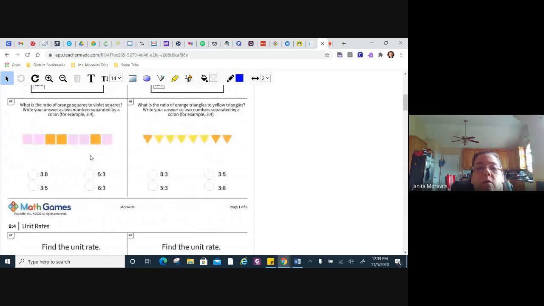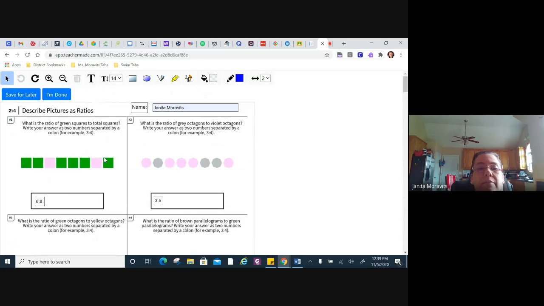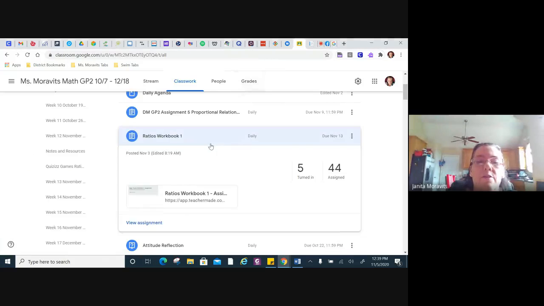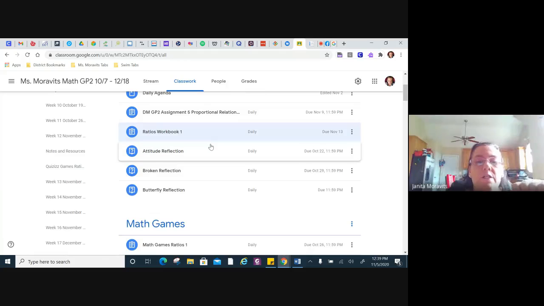Now, before I leave this sheet, are there any questions about it? You feel like you can handle that? Okay. If you don't finish it at one time, you can click Save for later. If you are completely done with it, you click I'm done. All right. So I'm going to leave that, and we're going back here. So you know what to do on that ratios worksheet.